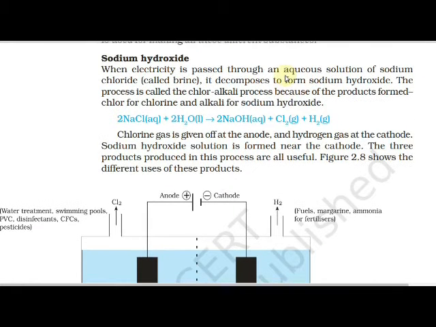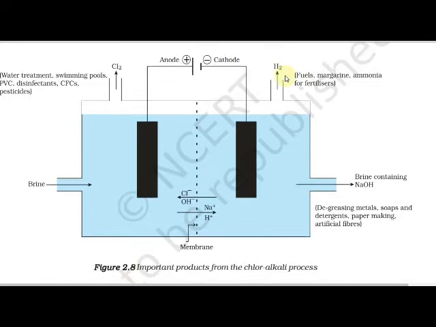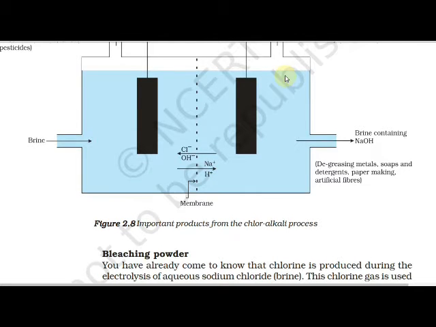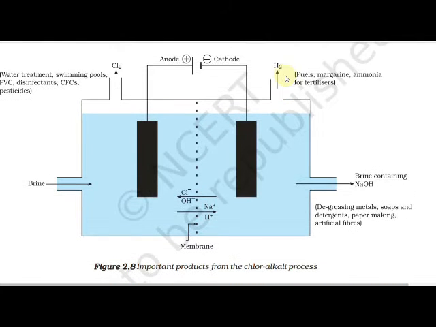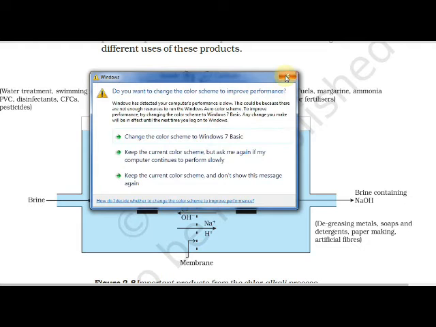Now, here one diagram is given: important products from the chloralkali process. You can see the anode and cathode, with brine solution given. Brine containing NaOH is also added.